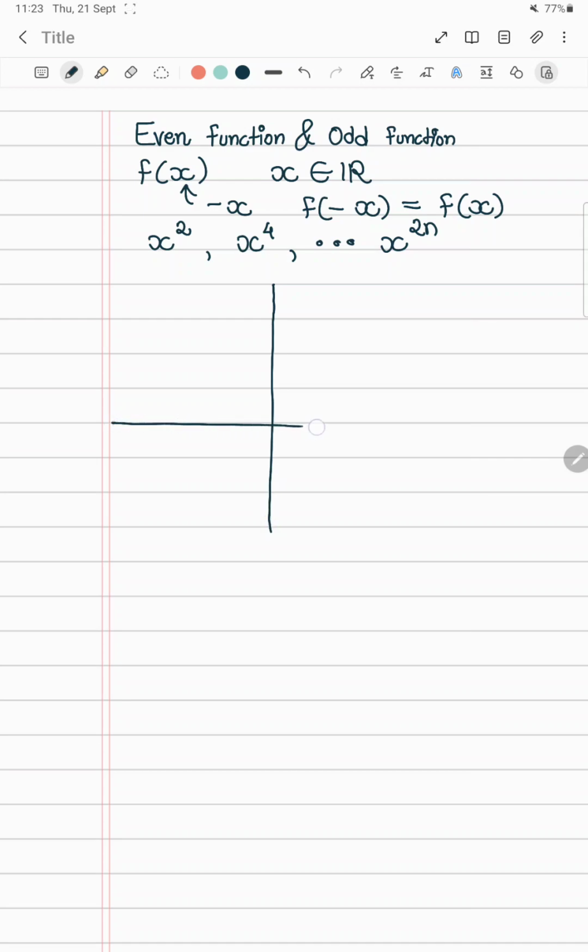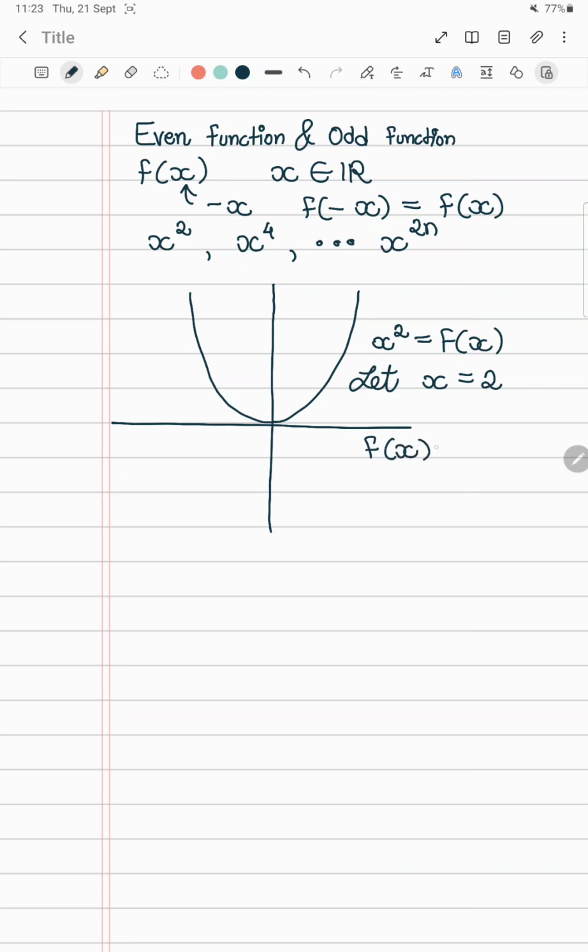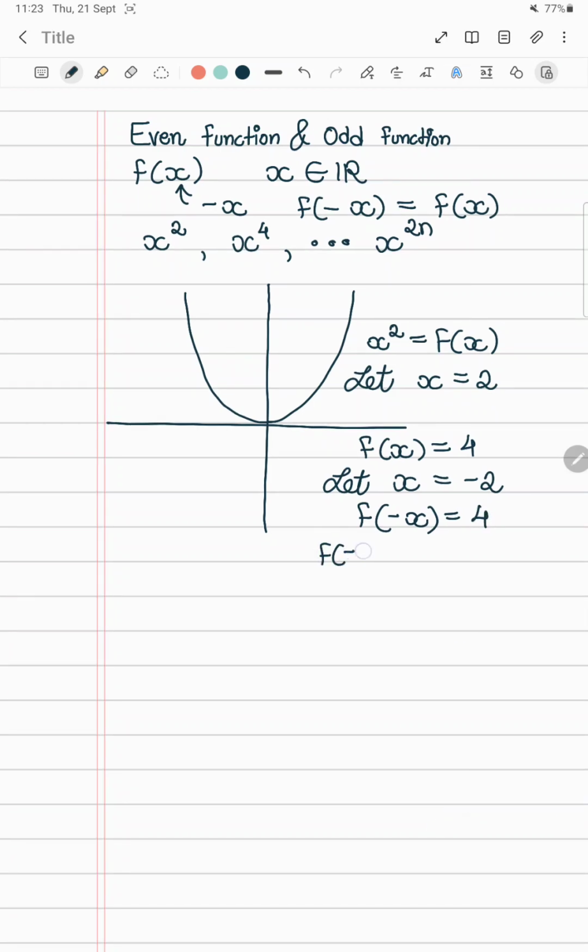So this is our graph of x square. Now let's take x equal to 2. So our f of x would be equal to 4. Now we will take x equal to minus 2, and that would also give us 4. So our criteria for an even function is satisfied.